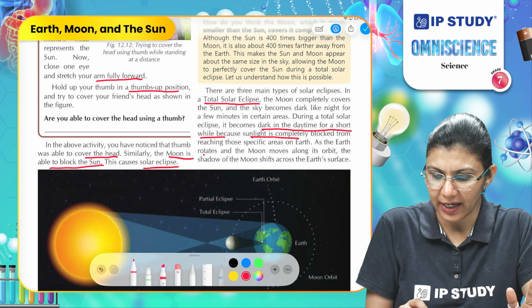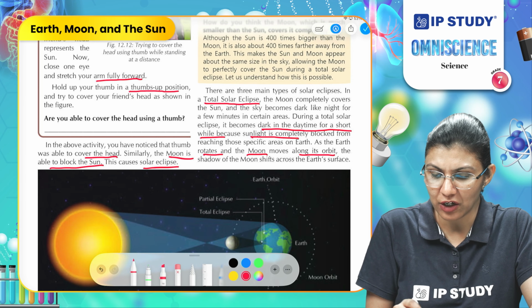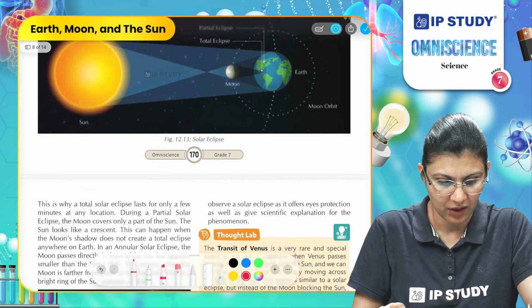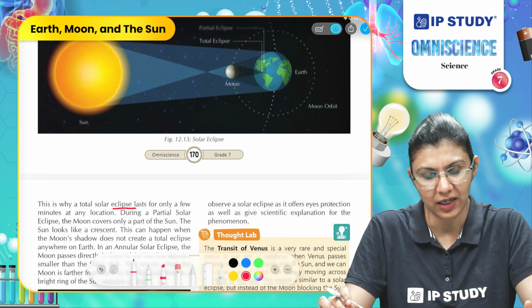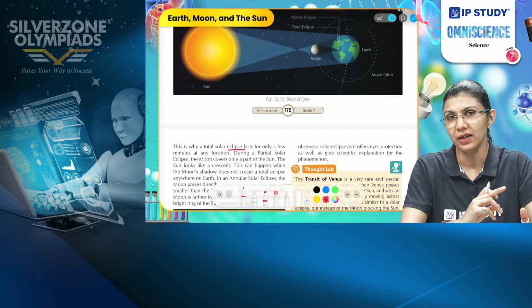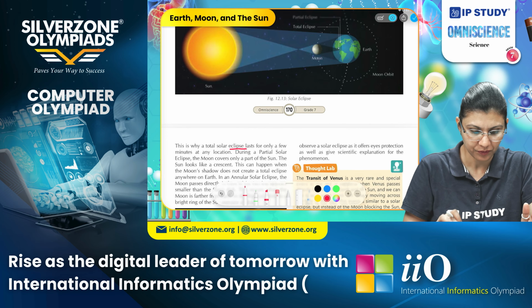As the earth rotates, the moon moves along its orbit and the shadow of the moon shifts across the earth's surface. This is why a total solar eclipse lasts for only a few minutes, because the moon is also moving around the earth in its orbit during this event.